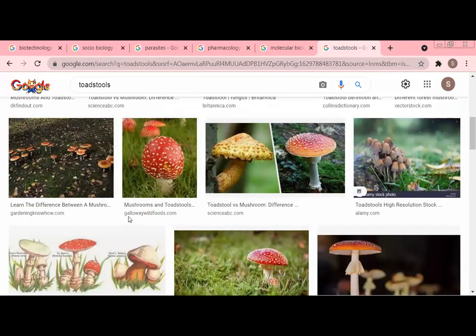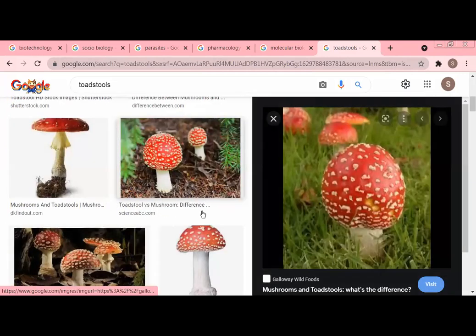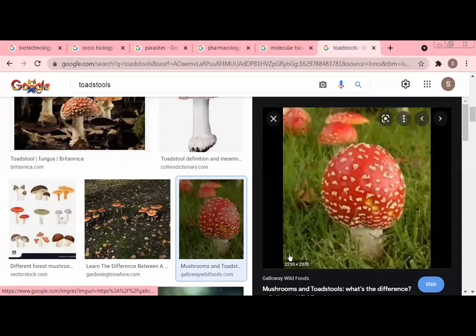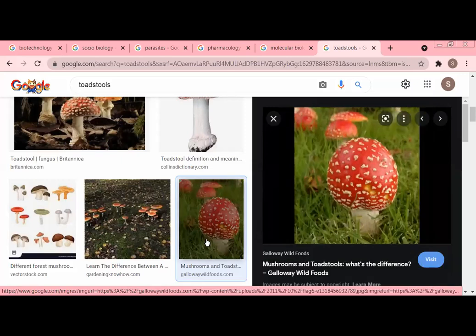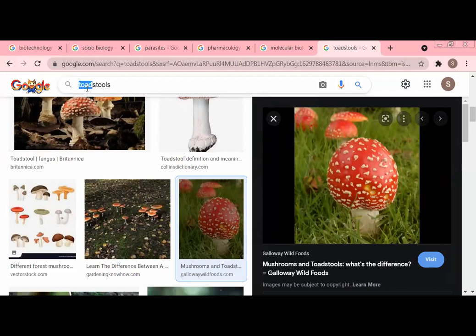Some of the species are edible. However, here in this picture it's a toadstool. When the toads sit on them, they leave their poison over them. And when people eat them, they get poisoned and they die. That's why it is called toadstool or death stool.